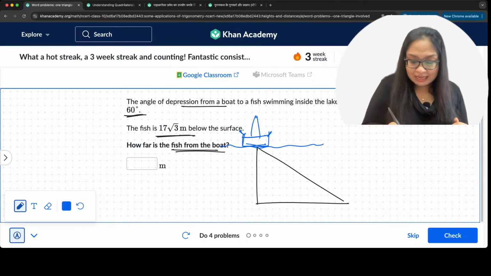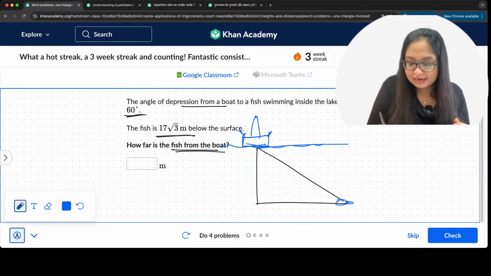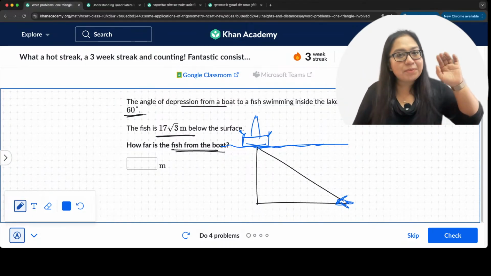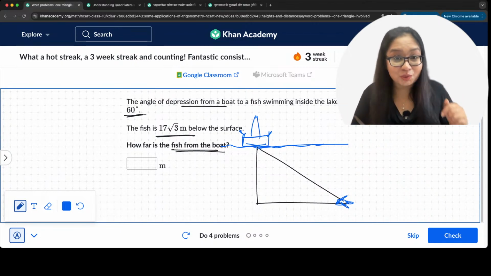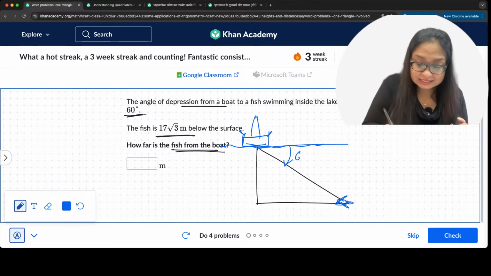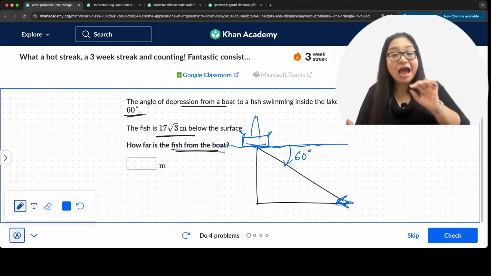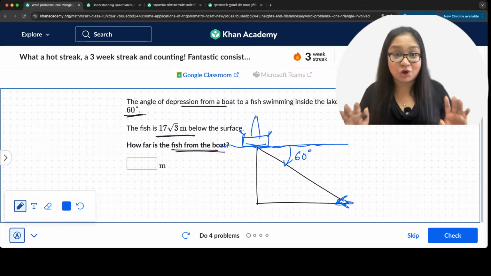If this is where the fish is, swimming peacefully, the person on the boat looks at the fish and says, wow, that's a good fish. So this angle right here is going to be 60 degrees, the angle of depression, the angle by which the person looks down from horizontal.